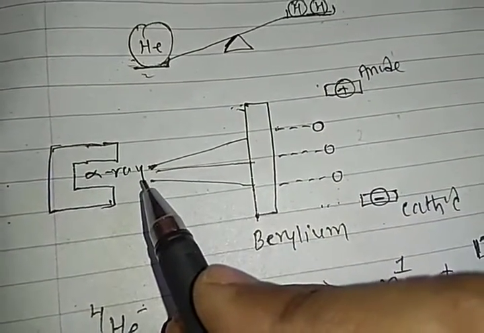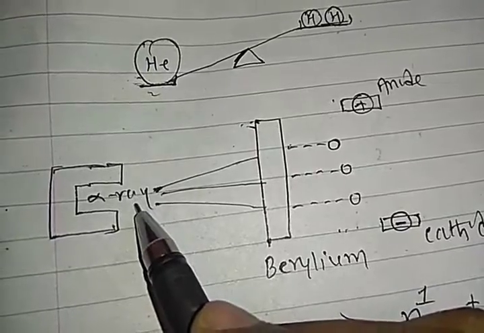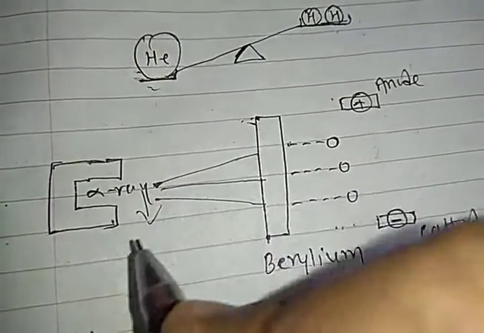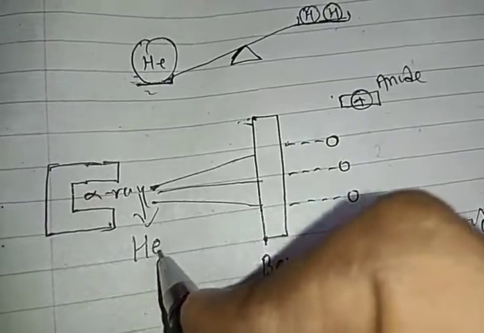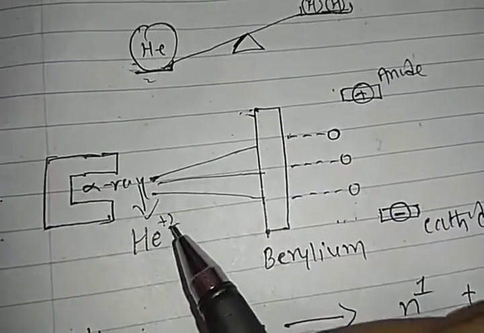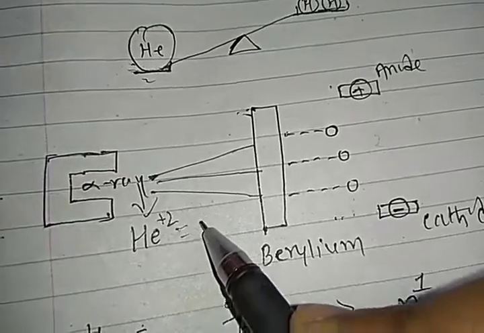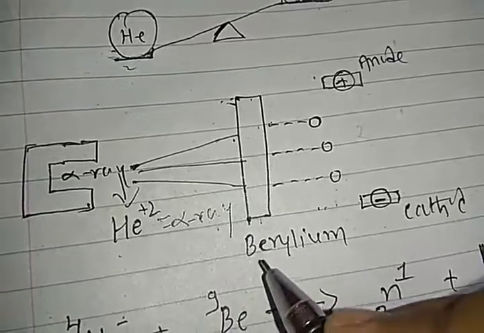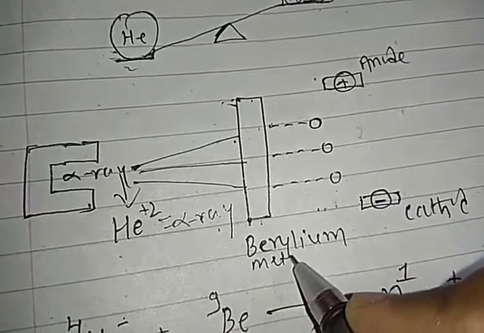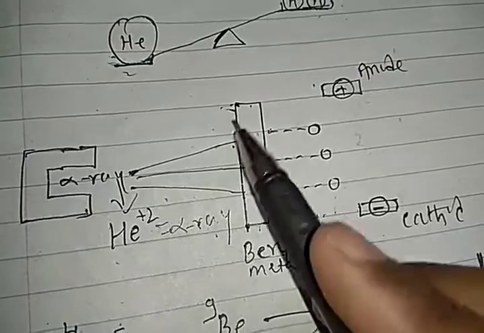While conducting his experiment, he used alpha rays. Alpha ray means, students, the helium nucleus. We call the helium nucleus an alpha ray. When alpha rays are passed towards a beryllium metal plate, then what happens, students?